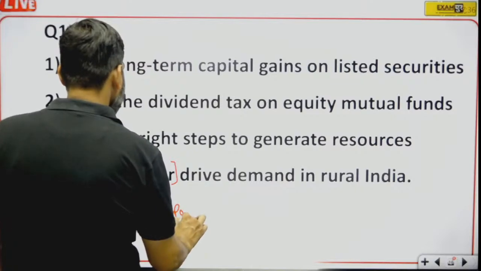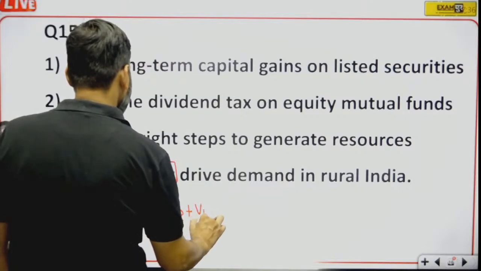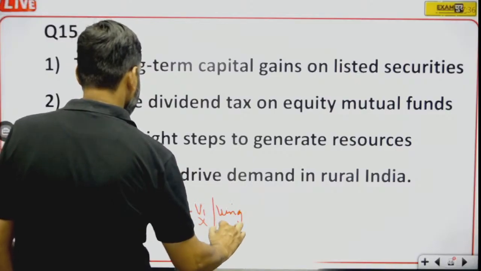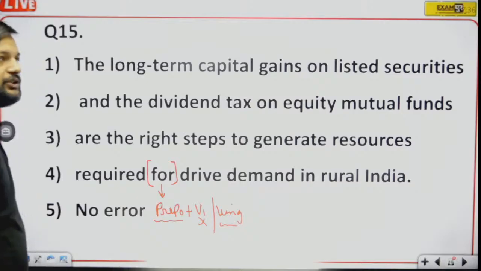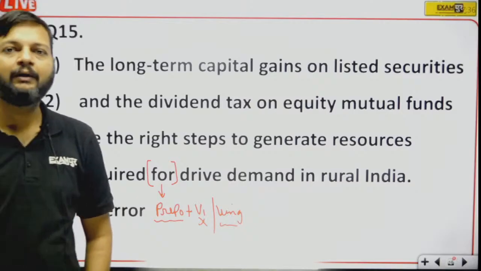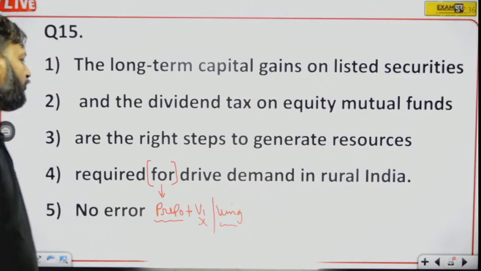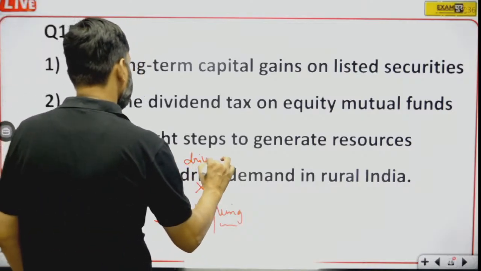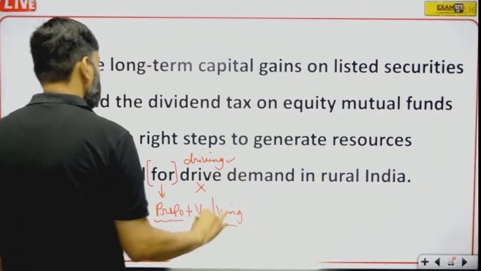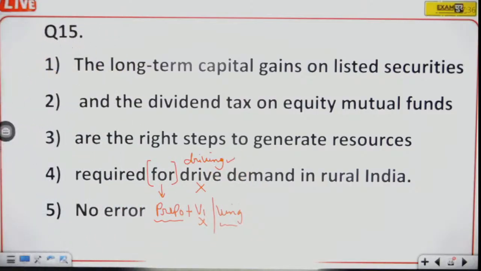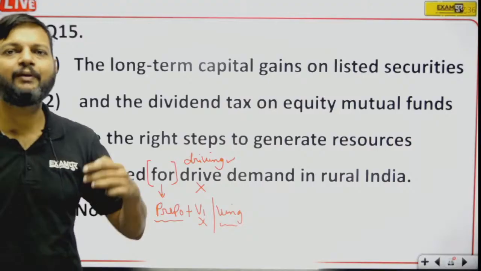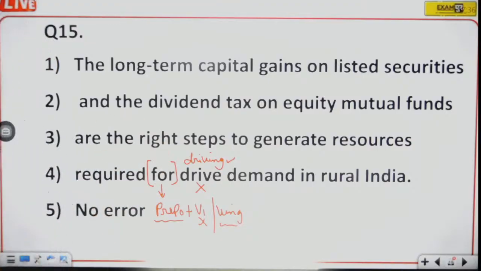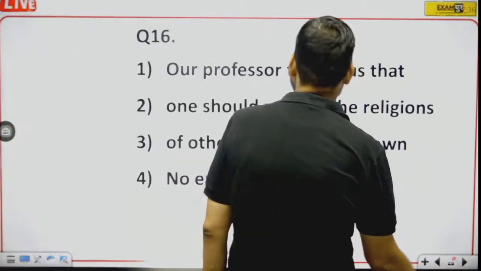Always remember this preposition is not followed by a first form of verb. Preposition is always followed by ing form. So here driving will be used in place of drive. Driving will replace drive because preposition is always followed by ing form. Now the next one.